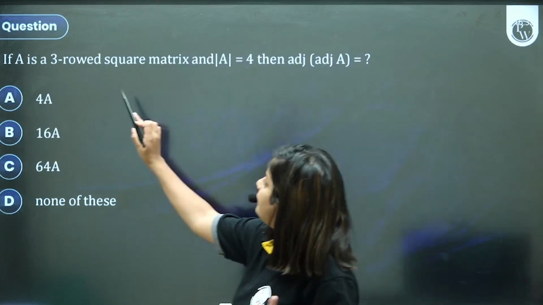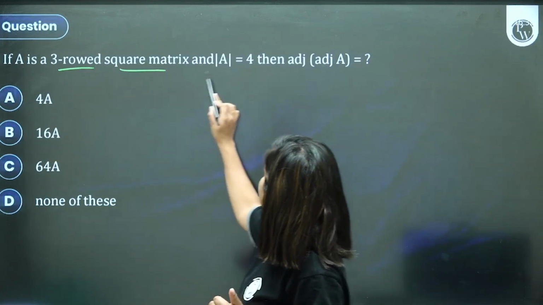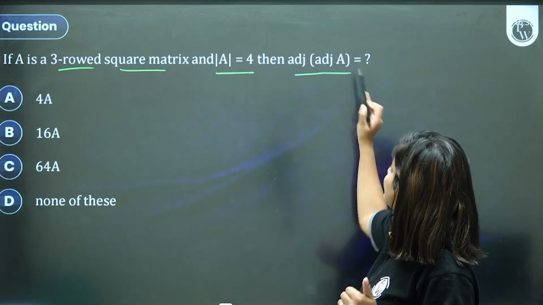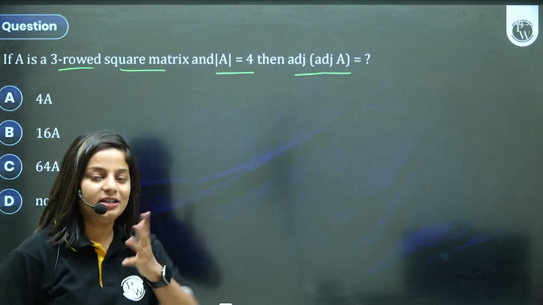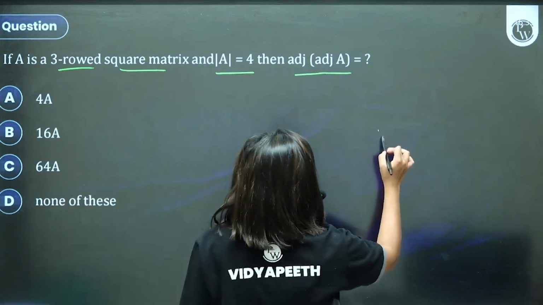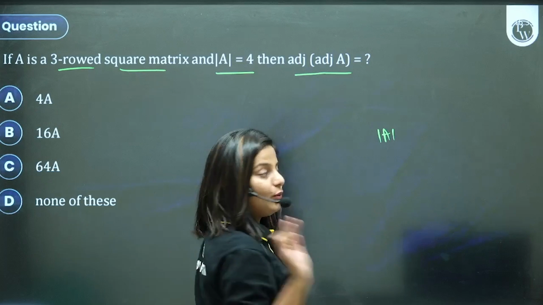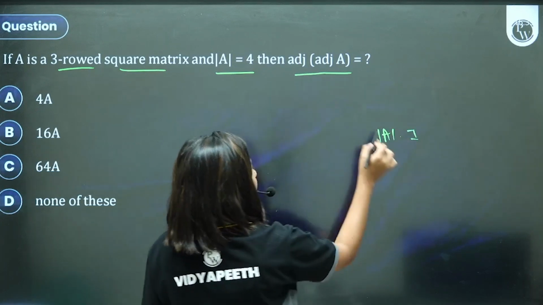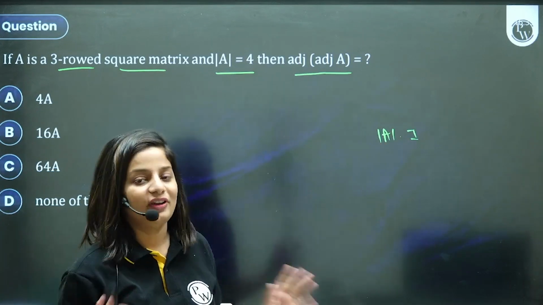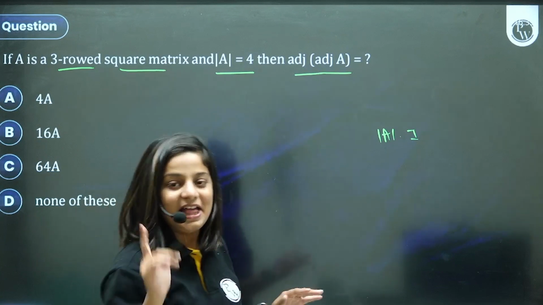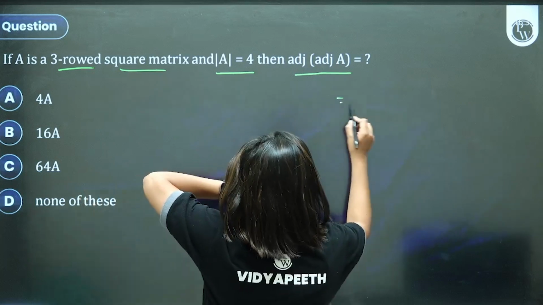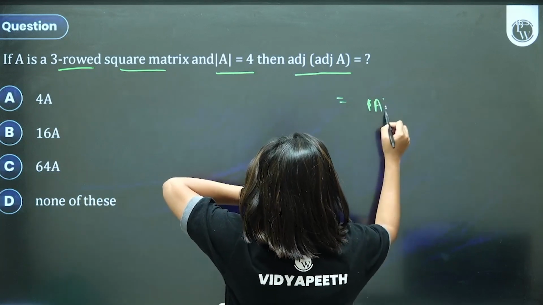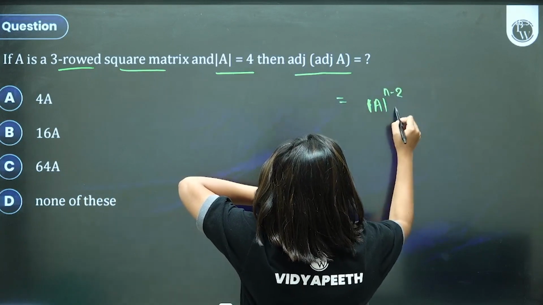If A is a 3-row square matrix and determinant of A is 4, then what is the value of adjoint of adjoint A? Recall the properties. आधे बच्चे तो गलत करके आएंगे. They'll write, ma'am, adjoint of adjoint A is determinant of A into I. Nah. That is A into adjoint A. Adjoint of adjoint A formula क्या है? It is determinant of A raised to n minus 2 into A.